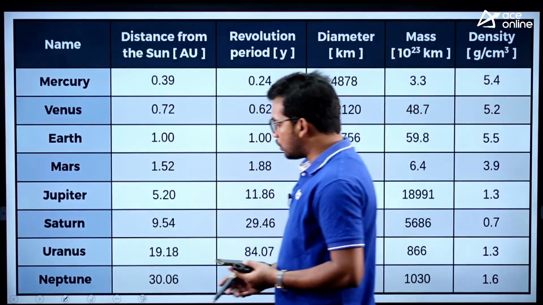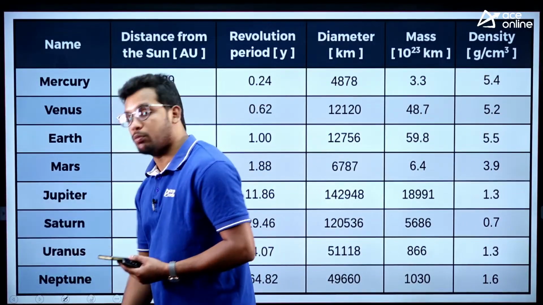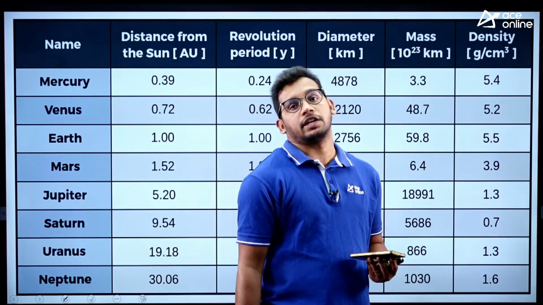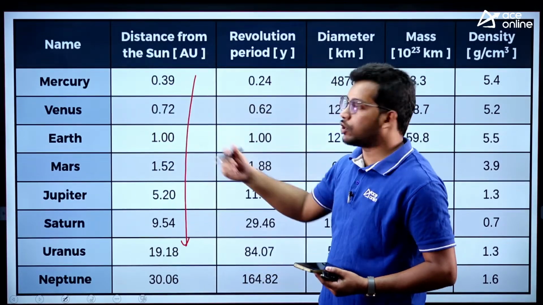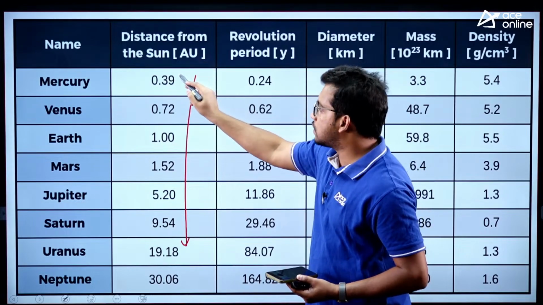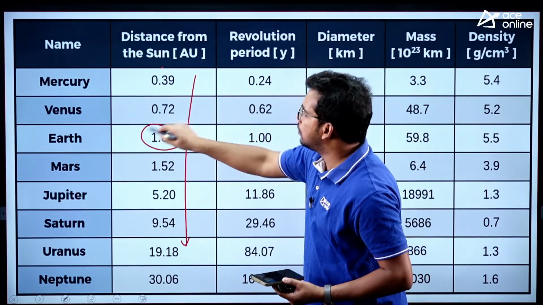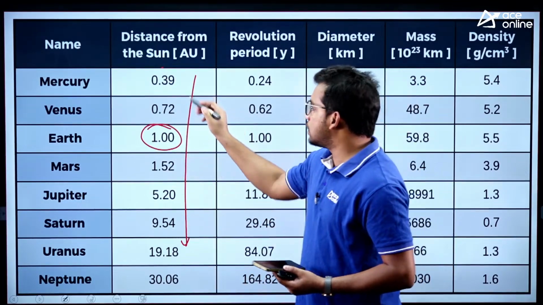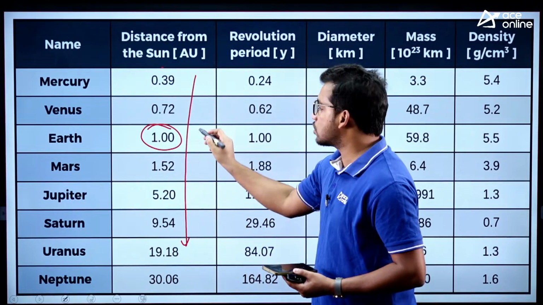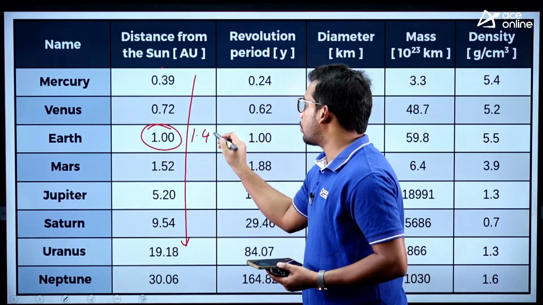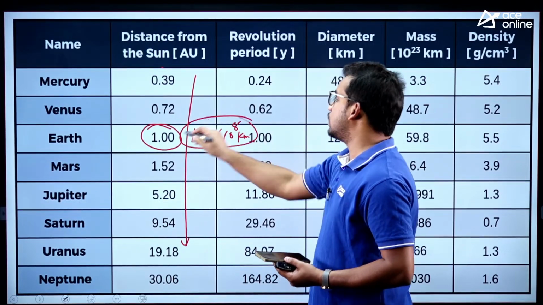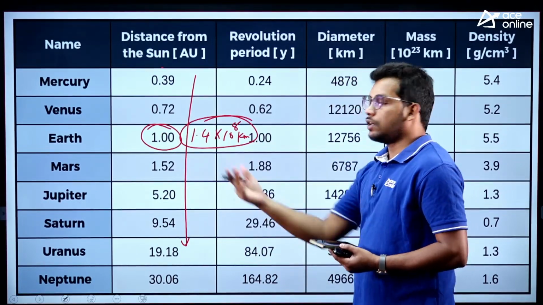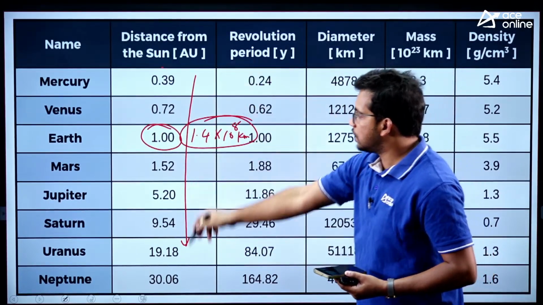And also I want to discuss a few important points about the planets that will be asked in the exam. So this is a sequence starting from Mercury, which is the first planet. You can remember the distance of Earth, that is 1 astronomical unit. 1 astronomical unit equals 1.4 into 10 power 8 kilometers. So this is the distance of Earth from the Sun, right? So this is the sequence.